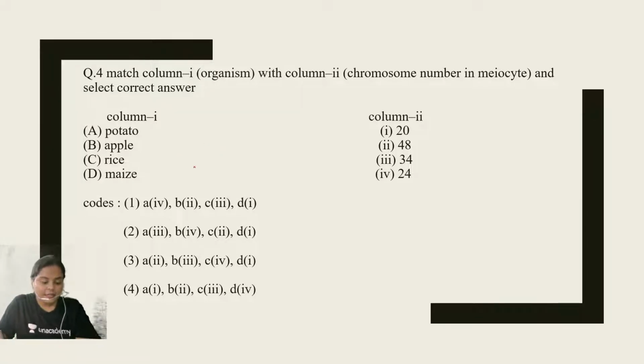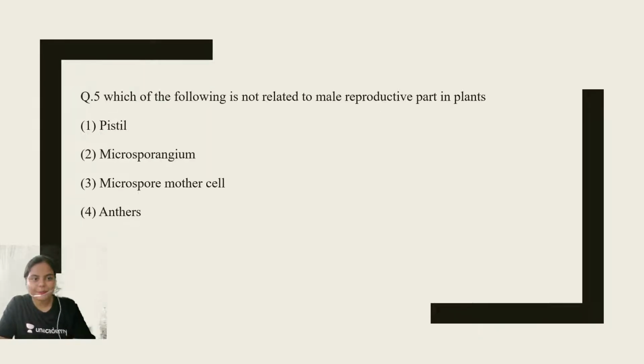So let's see. Ayub says option number 3 is the right answer. Shafi also says option number 3 is the right answer. And yes, guys, you're absolutely correct. Option number 3 is the right answer. The number of chromosomes in potato is 48, in apple it is 34, in rice it is 24, and for maize, it is 20. So option number 3 is the right answer. Congratulations. You guys have made it.